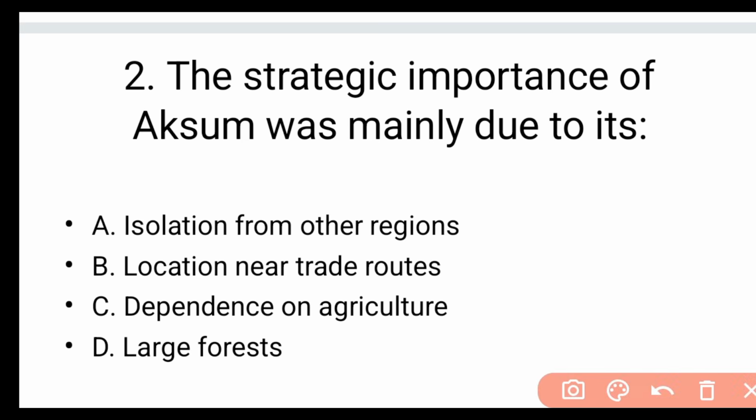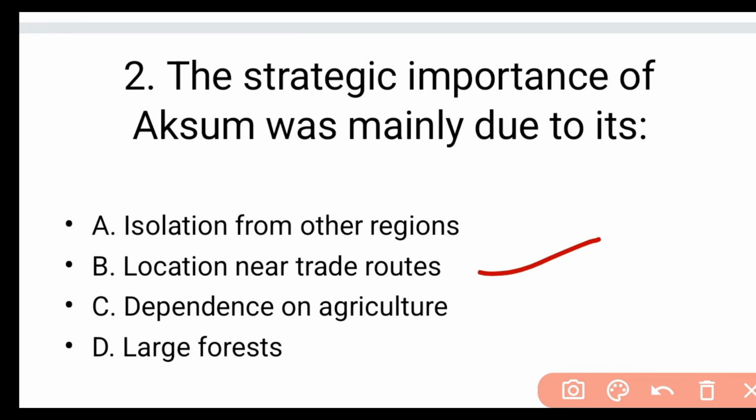Number 2. The strategic importance of Aksum was mainly due to its: A. Isolation from the other regions, B. Location near trade routes, C. Dependence on agriculture, D. Large forests. The right answer is location near trade routes. The answer is B. Why?